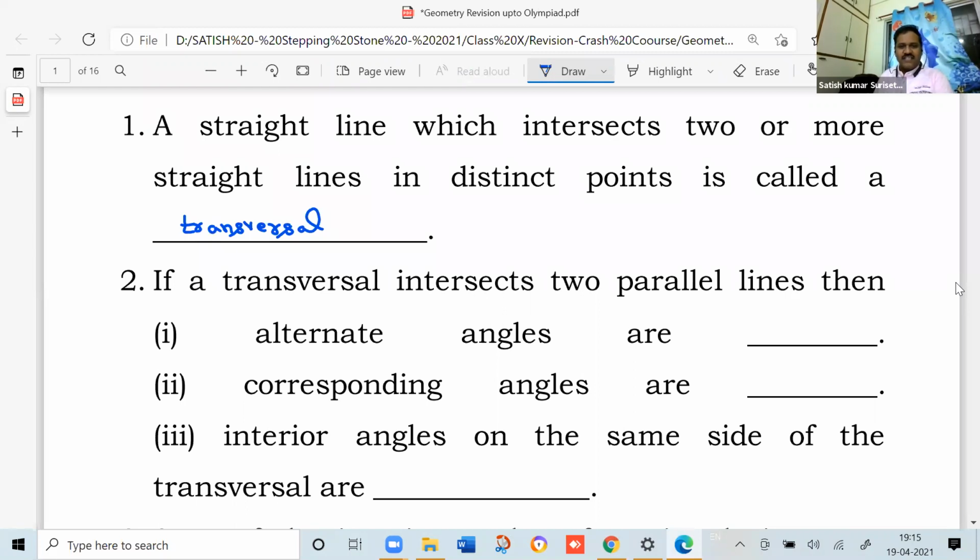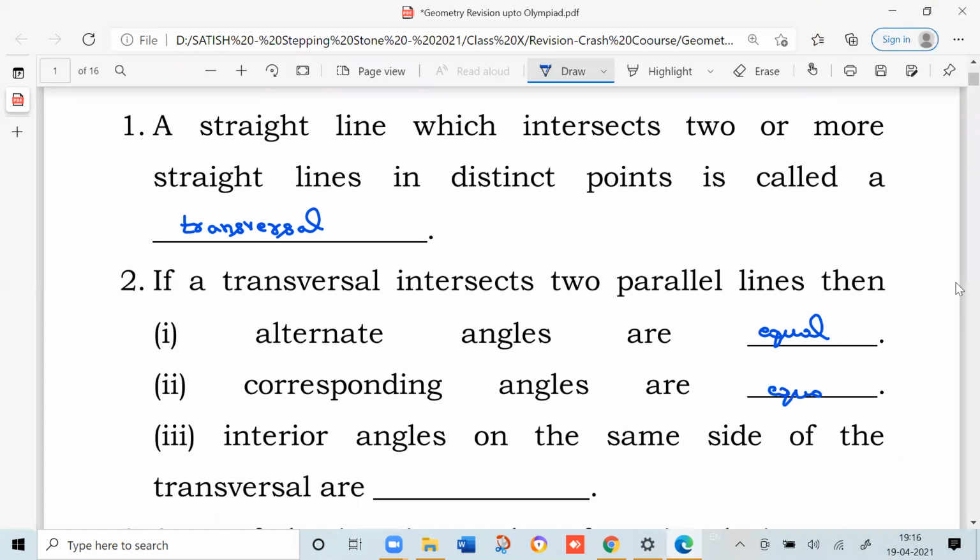If a transversal intersects two parallel lines, then alternate angles are equal. What about corresponding angles? Equal. Next. Interior angles on the same side of the transversal are supplementary. Good.